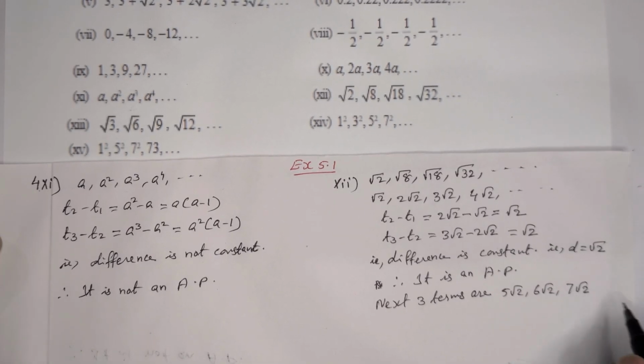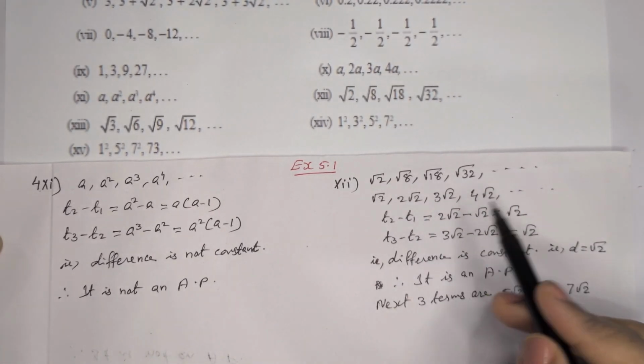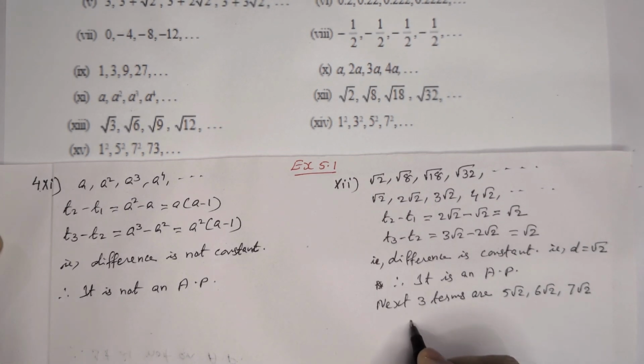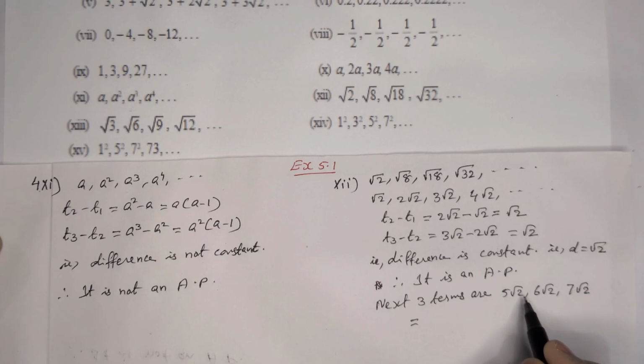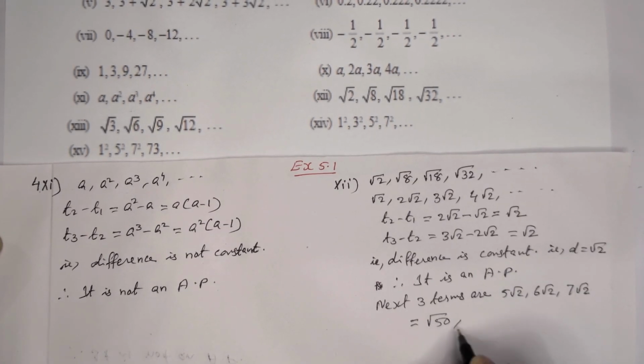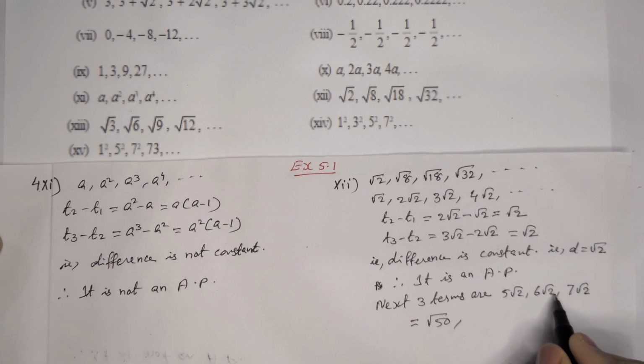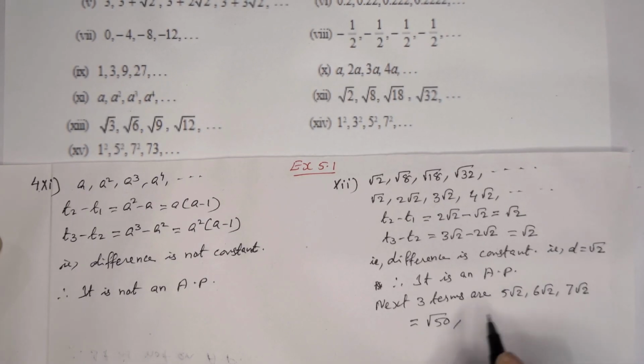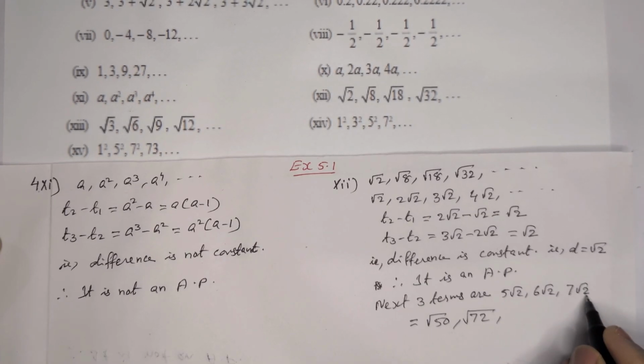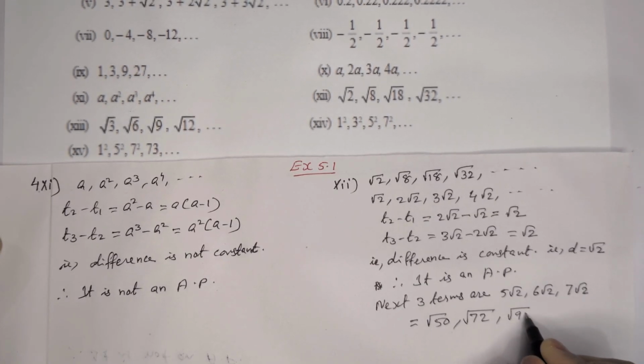7 root 2. To convert into the form of the given terms, we can rewrite that as 5 square, 5 into 5, 25, 25 into 2, it will come 50. So root 50. Here 6 square, that means 36, then 36 into 2, 72. 7 square 49, 49 into 2, 98. So under the root sign we can write 98. So root 50, root 72, root 98 are the next 3 terms.